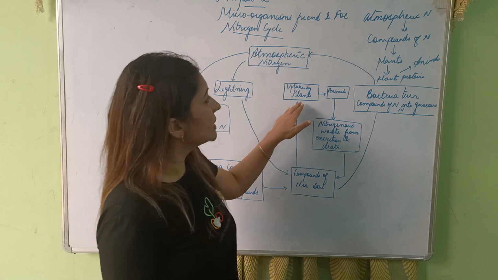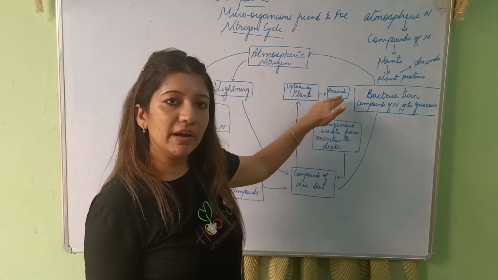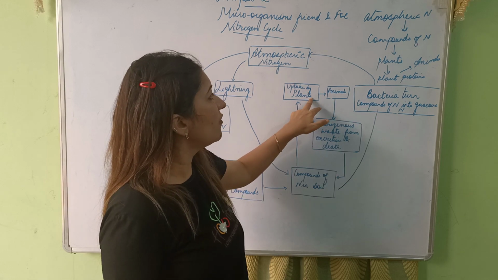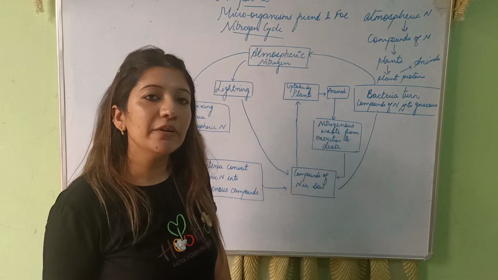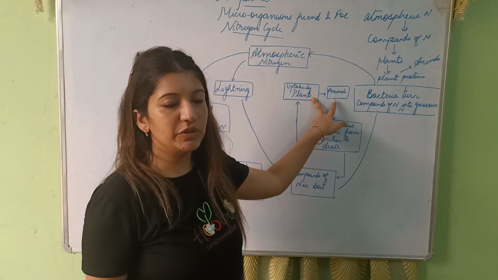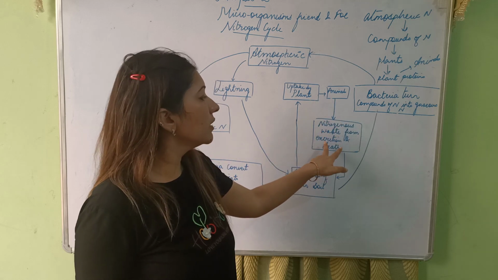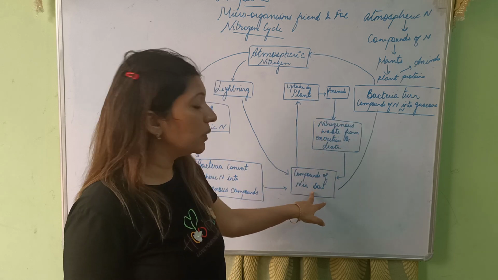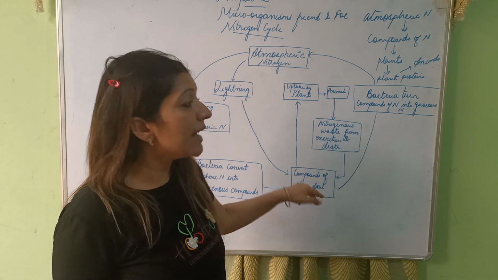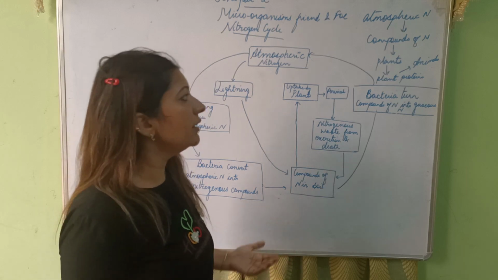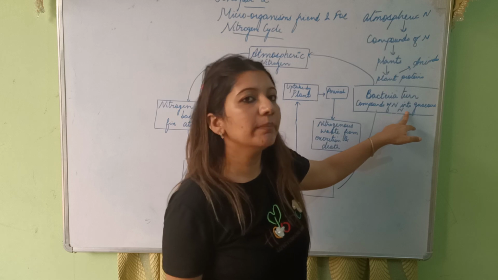Now, plants are eaten by animals. Animals also now have some content of nitrogen. After the death and decay of plants and animals, some part of the nitrogenous waste in both of them is again converted into compounds of nitrogen in soil, which can be reused by plants, and some of it is converted into gaseous nitrogen by denitrifying bacteria.